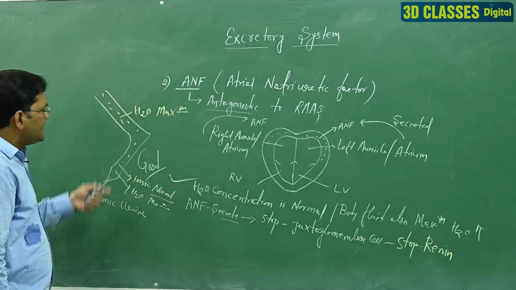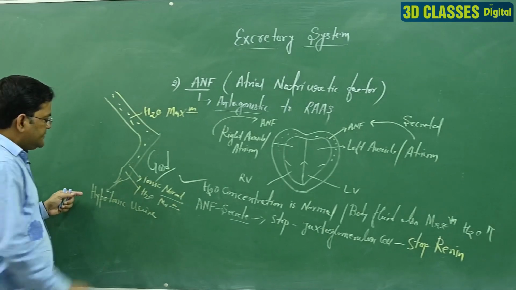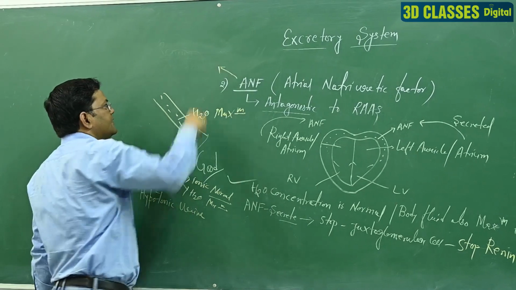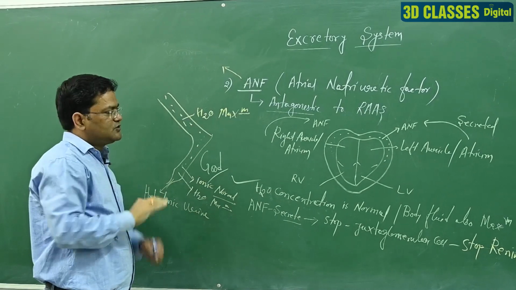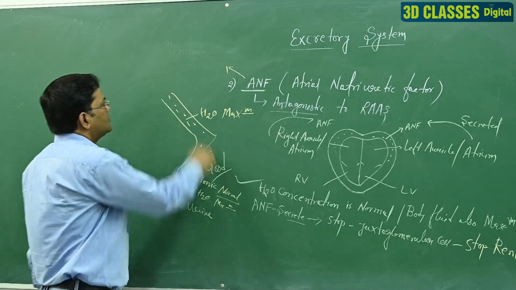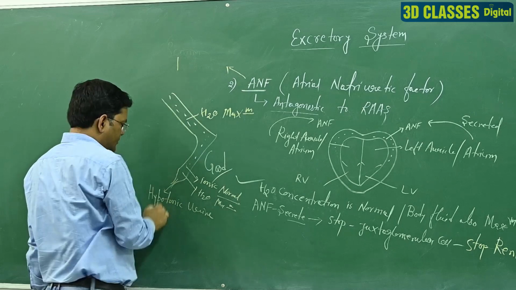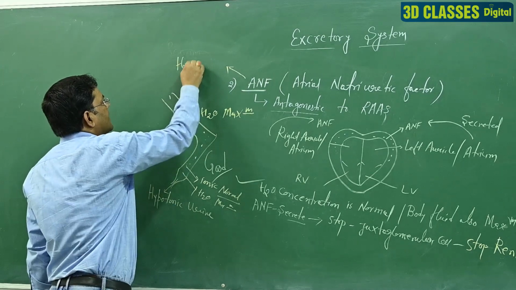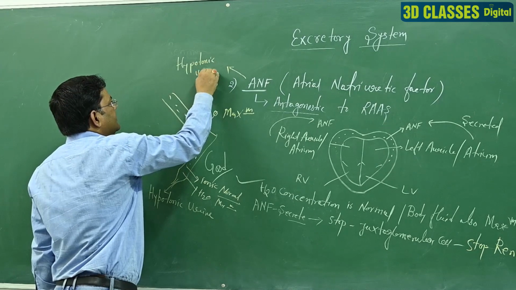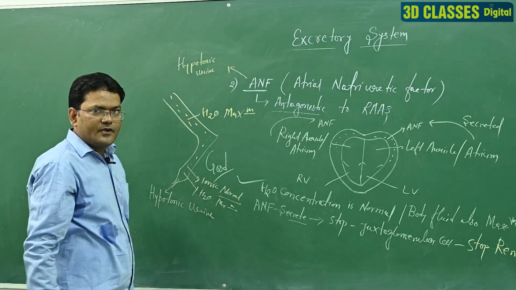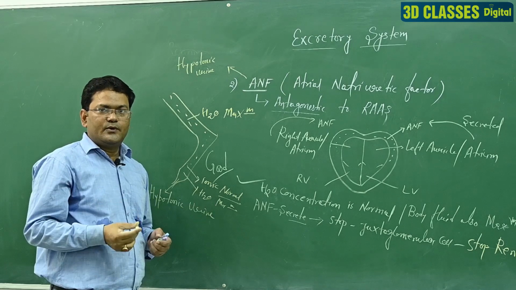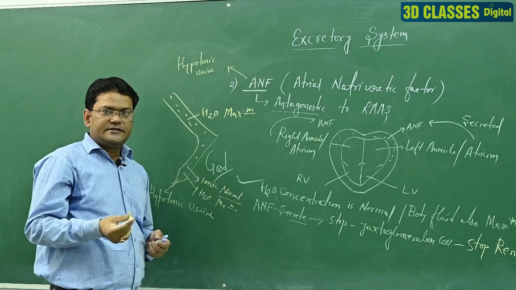So our urine concentration is hypotonic. That means in the condition of ANF, your body is healthy and water level concentration is very good. So urine is formed in the hypotonic condition. Hypotonic urine is formed. This urine is colorless, very specified form, because this type of urine is very good for excretion.